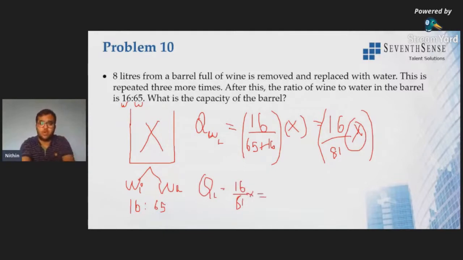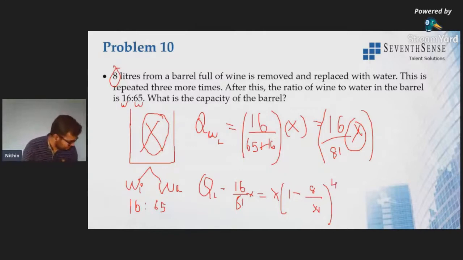What is the initial quantity? It is the x, which is unknown, because that is what they are asking, x value, into 1 minus what is the b, that is quantity of wine removed. So wine removed is 8 liters, right? Just replace 8 here. Initial quantity is unknown x to the whole power n. So n here it is 3 more times with 1, which is 4 times. Now just find out the x value.